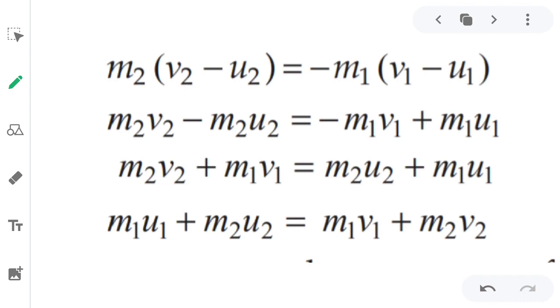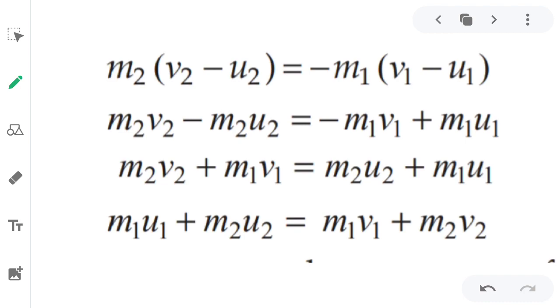We have the momentum of both the bodies. The first body had the momentum m1 u1 and the second body has the momentum m2 u2. So when we add both of them, what will we get? m1 u1 plus m2 u2. Now suppose that the truck and the car collide in a short time t.